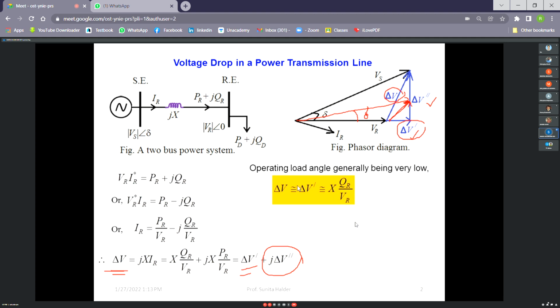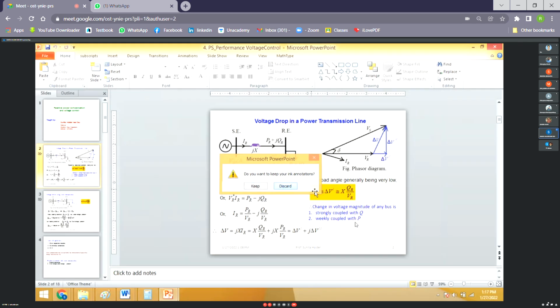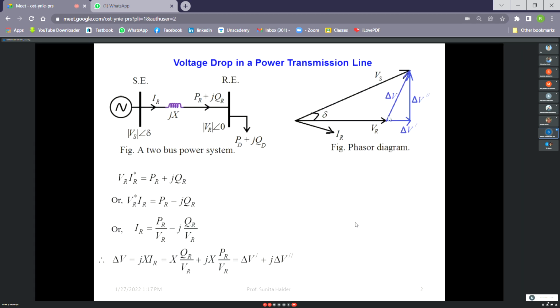In that case, with this approximation, we can write del V dash equal to XQR by VR. Actually, this del V is caused by del V dash and del V double dash. Here I have drawn del V double dash higher, otherwise I cannot show the considerable delta. But if delta is small, for the same value of Vs, obviously del V dash will be more than del V double dash.